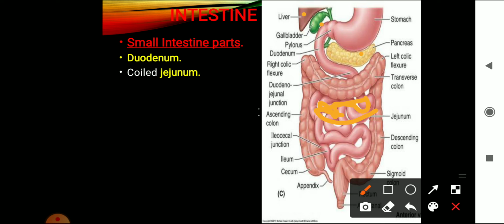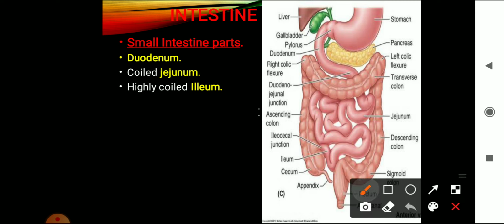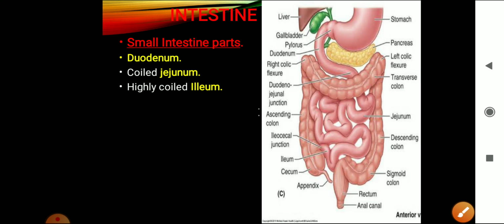Now duodenum continues as the highly coiled jejunum, and the third part is the ileum. Ileum is the highly coiled part of the small intestine. So the duodenum, jejunum and ileum. Hope you got these are the three parts of the small intestine.